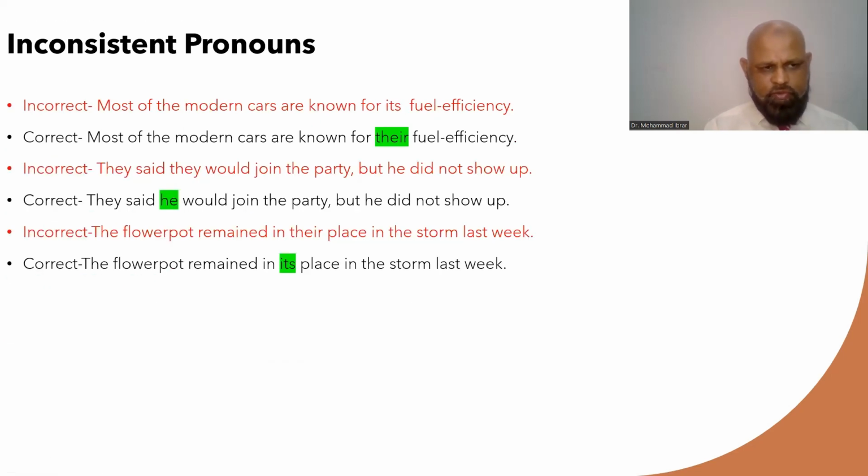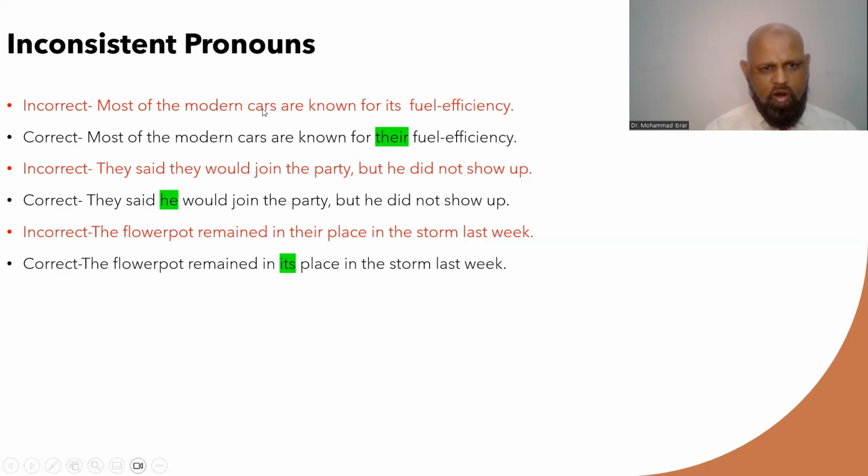Inconsistent pronouns. Yeah. So when you are not consistent with your pronouns, like for example, you are writing a paragraph on Ahmed and you use you or they, you should use he because he means Ahmed. Let's have a look at the first example here.